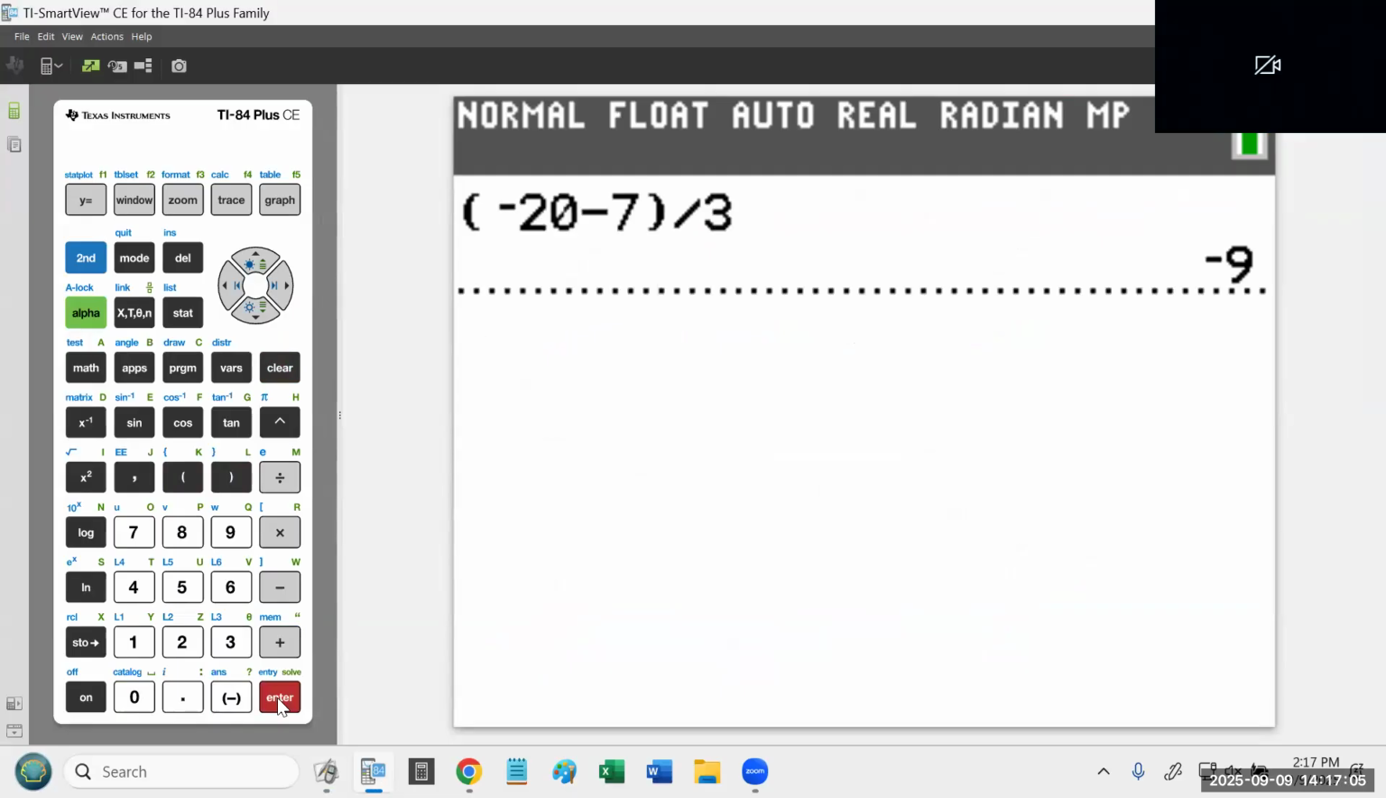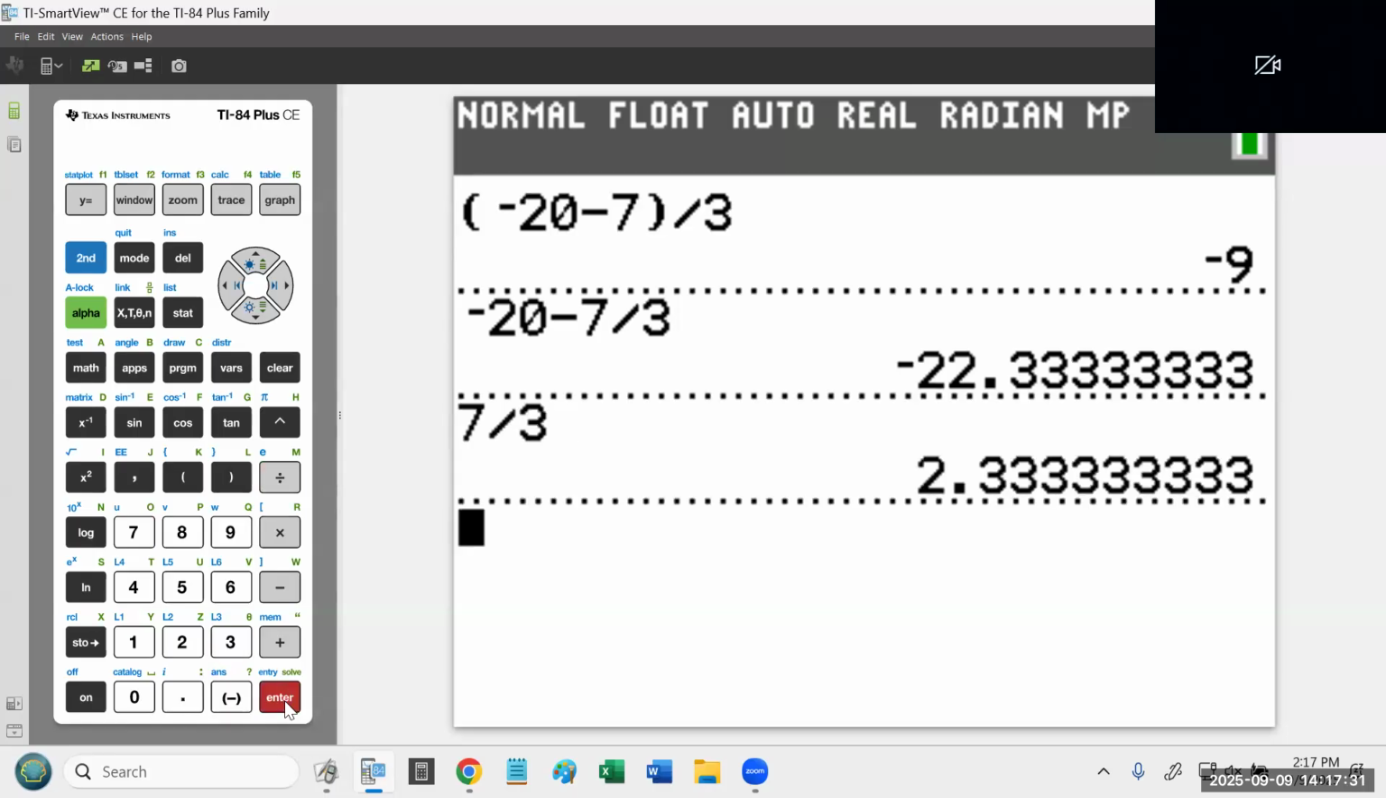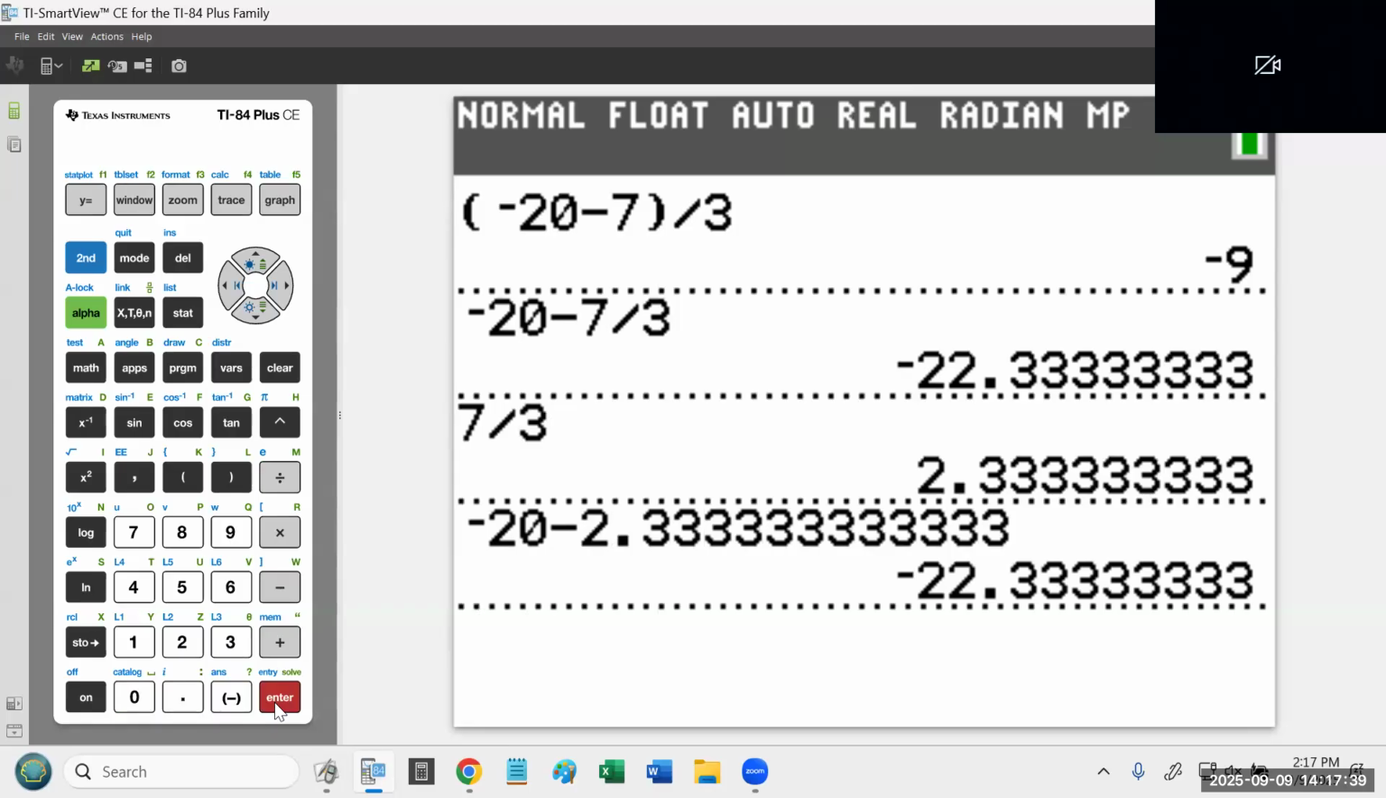If I don't put parentheses, that's going to get me -22.33333333. It's a completely different number, and it's totally wrong. If you type it like this, the calculator understands PEMDAS. The calculator knows division comes before subtraction. So what the calculator is actually doing is dividing the 7 by 3 first, and then doing -20 minus that 2.333333 number. And that's wrong.